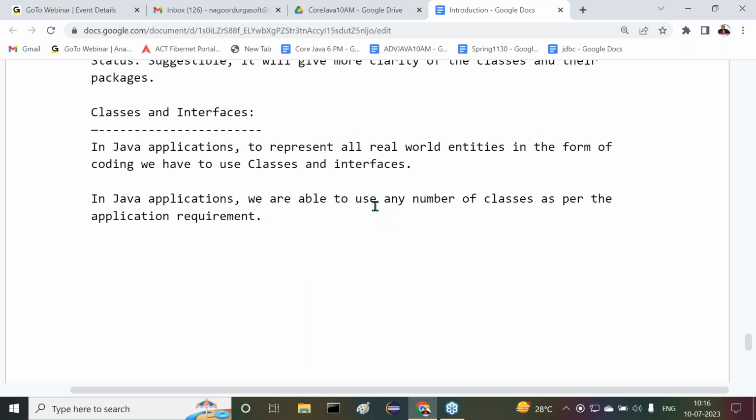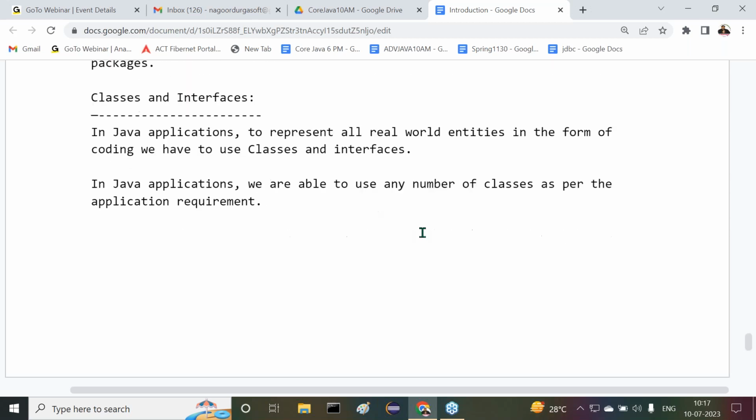Previously, we completed up to the import section. In a Java programming format, overall 5 sections are available: comment section, package section, import section, classes or interfaces section, and finally the main class section. We already completed the comment section, package section, and import section. Now we need to understand the classes or interfaces section.